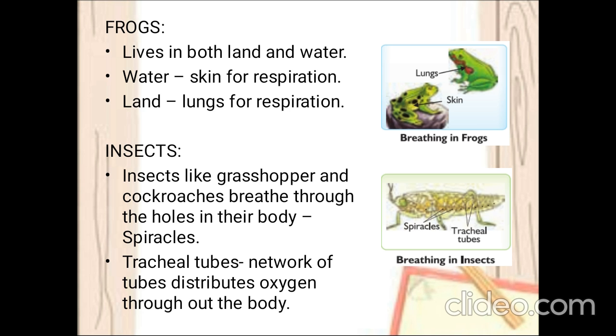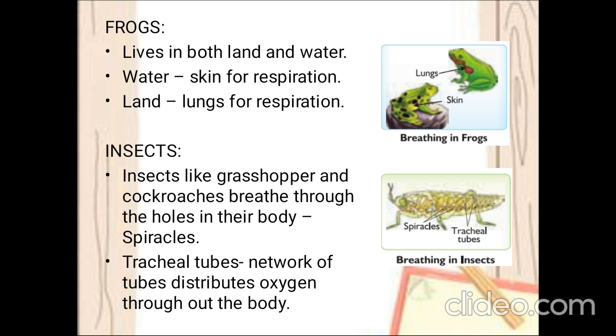Very good. So coming to frog, how does it breathe? It uses skin while in water, and on land it uses its lungs. Super. Next, how do the insects breathe? Through the small holes on their body called spiracles.